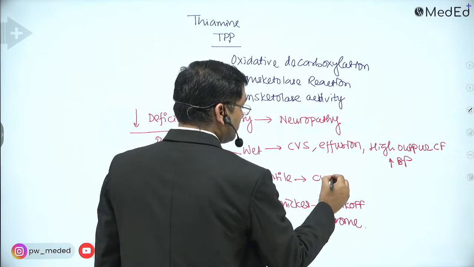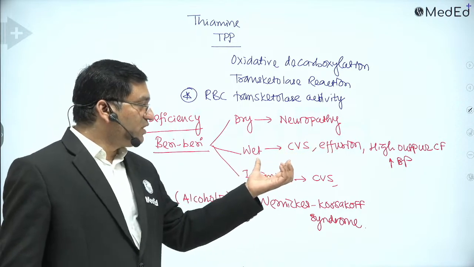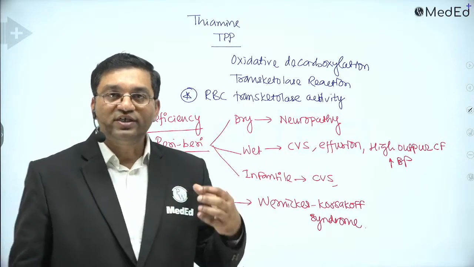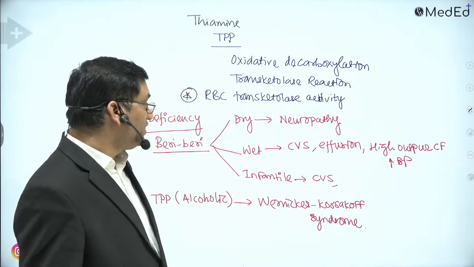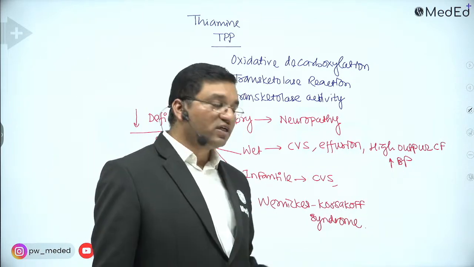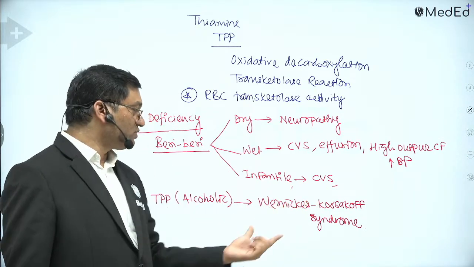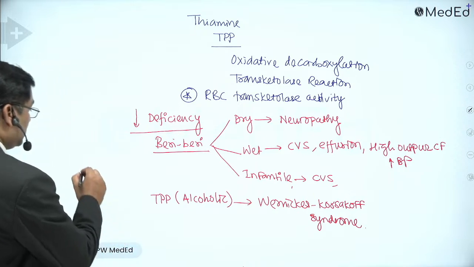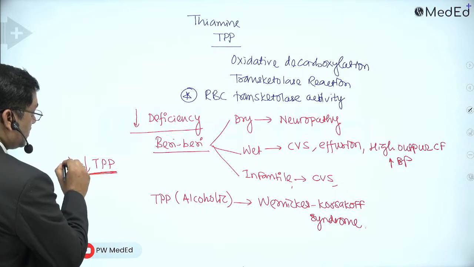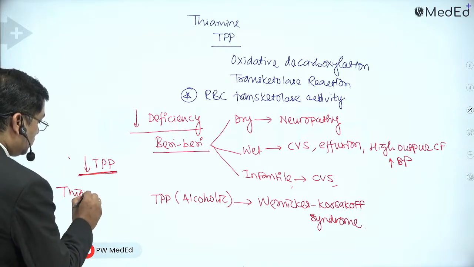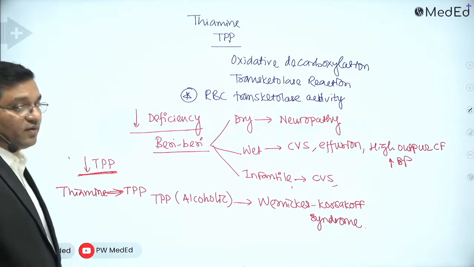Infantile beriberi is with severe manifestations. So dry beriberi causes neuropathy. Wet beriberi has severe manifestations, accumulation of fluids in the pleural and pericardial cavity, and there may be ascites. High output cardiac failure and increase in BP are wet beriberi manifestations. Infantile beriberi involves the infant. In chronic alcoholics, there is decreased absorption of thiamine from the intestine and decreased conversion of thiamine to thiamine pyrophosphate because of chronic alcohol consumption.